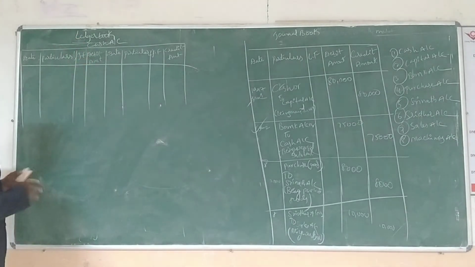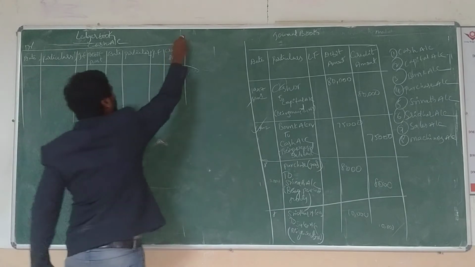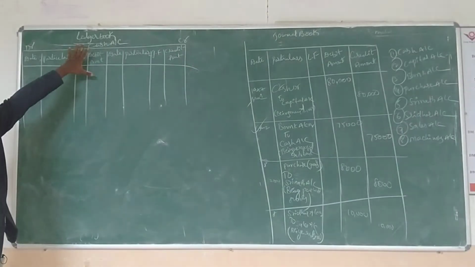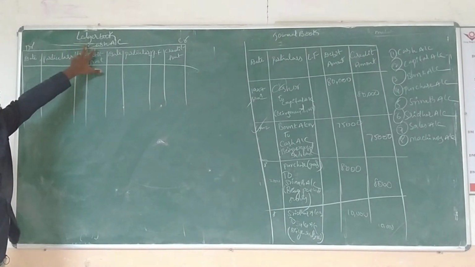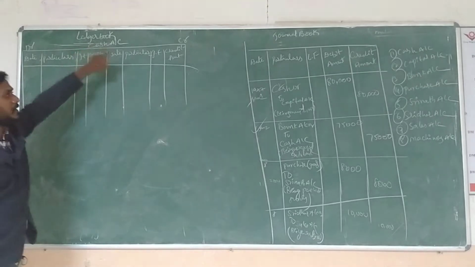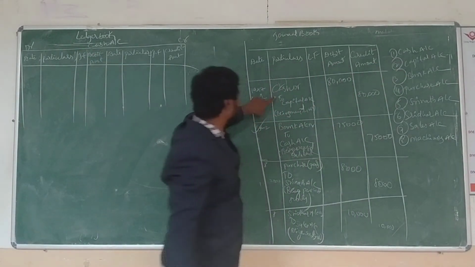In Dr, left side, and Cr, right side. Whatever we write on the top line goes only to the debit side column. See that? What is the first one? Cash account.